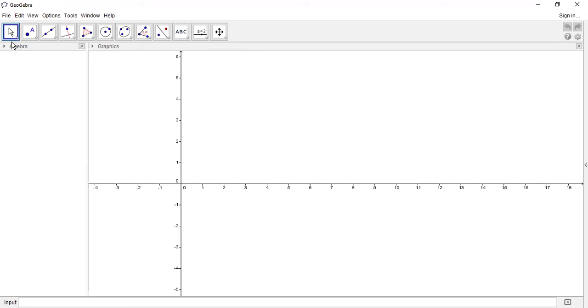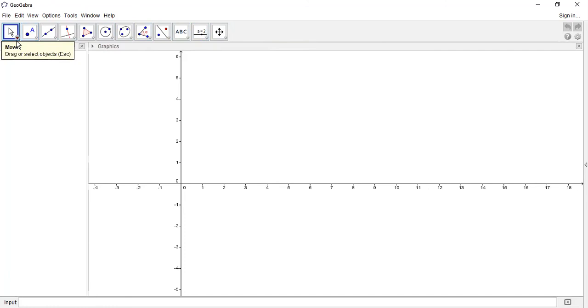Once we carry the cursor over any tool, it will show the name of the tool. First is the movement tool, or the pointer tool, the arrow pointer tool. The next is the point tool. Third, line tool. Fourth, perpendicular tool. Fifth, polygon tool. Sixth, circle with center tool, or circle tool in short. Next, ellipse. The next, angle tool. The next, reflect about line tool. Then text tool. The next, slider tool, and move graphics view tool. So these are nine to ten tools.